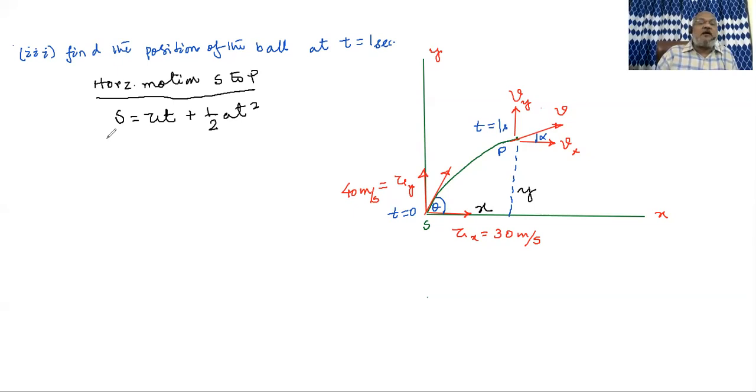So confidently I can write x in place of S, equal to u. u is initial velocity, but under this heading, u is strictly the initial horizontal velocity. Horizontal velocity, and that too initial, we know is 30 meters per second. So in place of u, we put in 30 into time equal to 1, plus half. We know acceleration. Here somebody may get confused and put in g.